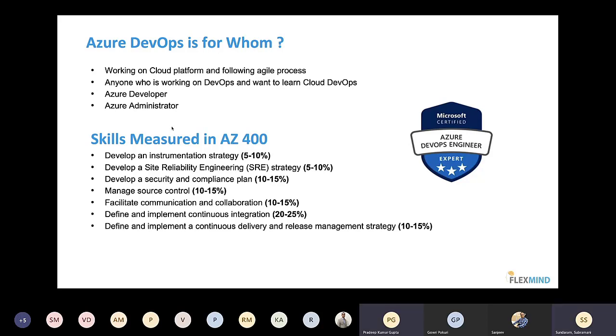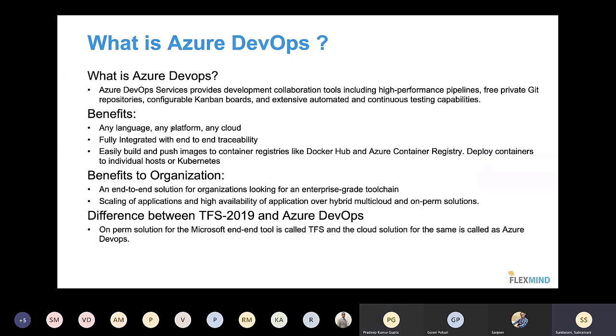Good. So let's jump into what is Azure DevOps, right? Till now we have seen what is DevOps and who this Azure DevOps is useful for. Now I'll tell you what exactly is this Azure DevOps. Azure DevOps, as I was telling you, is a complete Microsoft product which gives you end-to-end visibility of an IT industry. This tool is called an ALM tool. Have you guys heard about ALM? What is ALM?